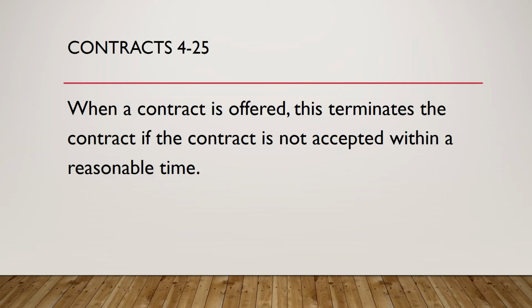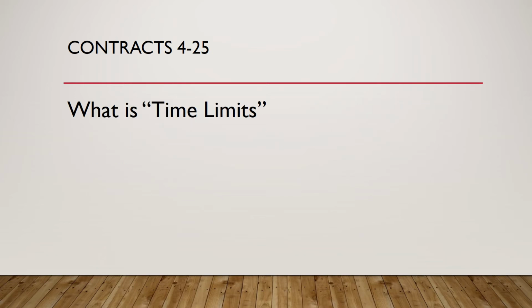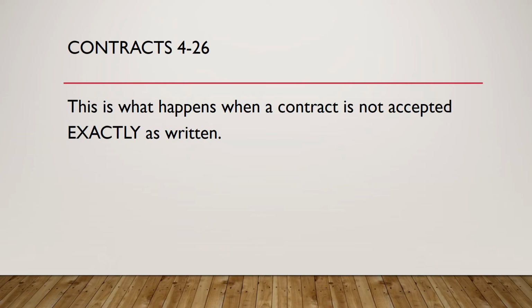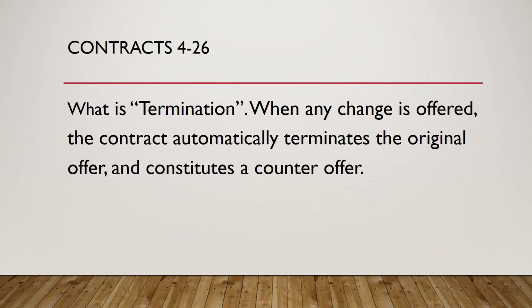Question 25. When a contract is offered, this terminates the contract if the contract is not accepted within a reasonable period of time. What is time limits? Question 26. This is what happens when a contract is not accepted exactly as written. What is termination? When any change is offered, the contract automatically terminates the original offer and constitutes a counteroffer.